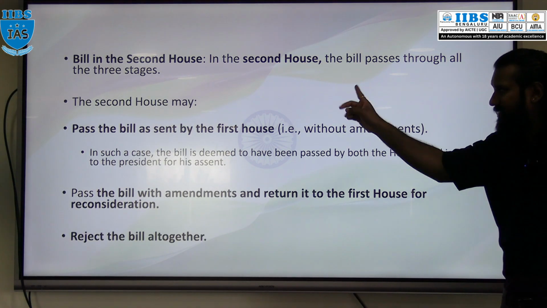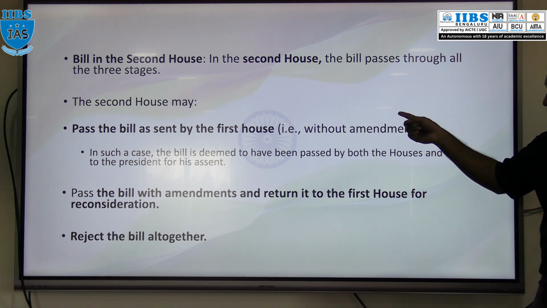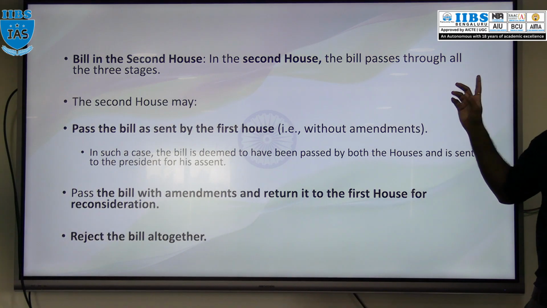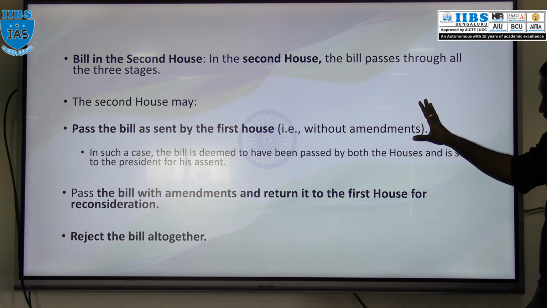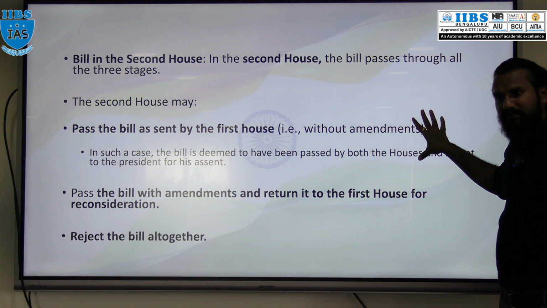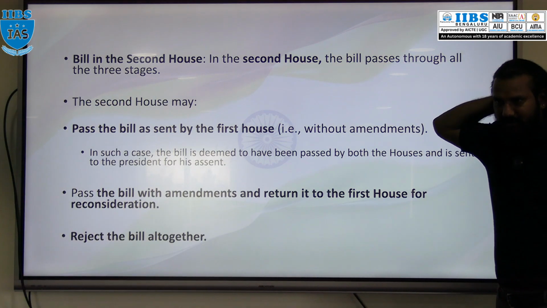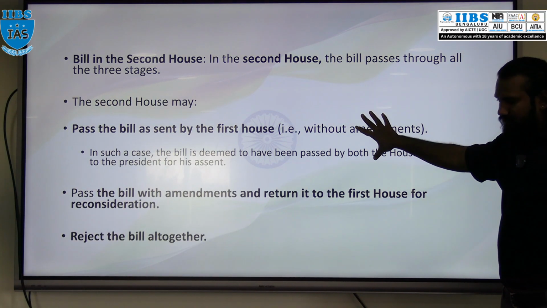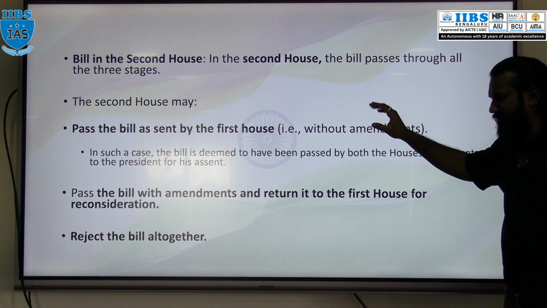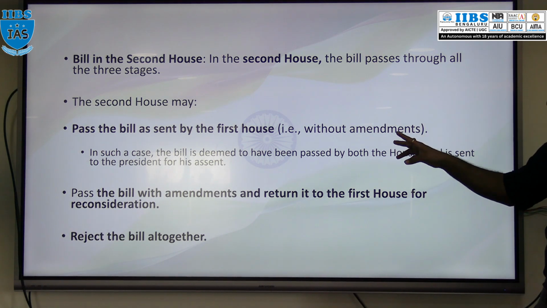If not, what can the second house do? Pass the bill sent by the first house without any amendment. If this is done, then the bill is considered passed by both the houses of the Parliament and will be sent for assent. Then, the second house passes the bill with amendment.